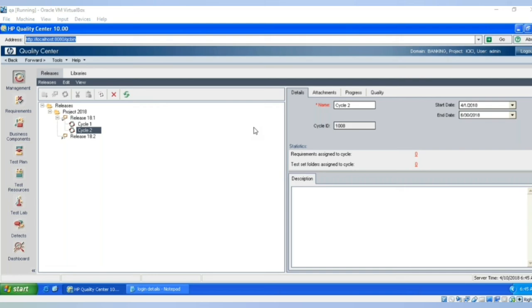We can do multiple cycles. Yes, we can create multiple cycles here, not only one. And this is the way it always works for any kind of projects. Can the second cycle vary from cycle 1? So mostly the same duration they will be maintaining here, so that it will be easy for them to track. If someone says I am working in cycle 2, they will not be able to understand if you change the duration. So normally you will be defining the standard duration. Either it can be 1 week or 2 weeks, but for all the cycles, the same duration normally they will be providing.